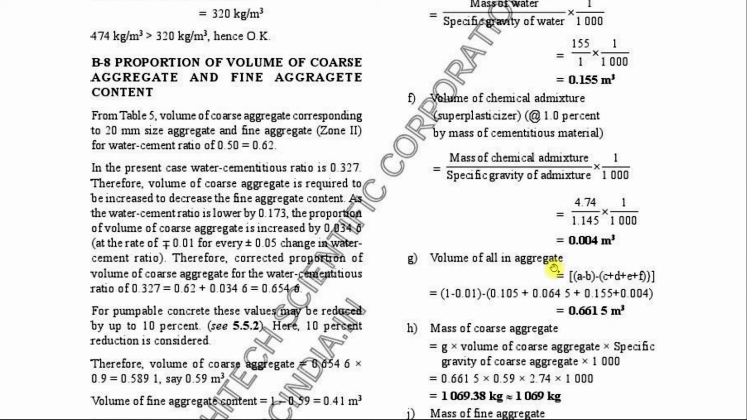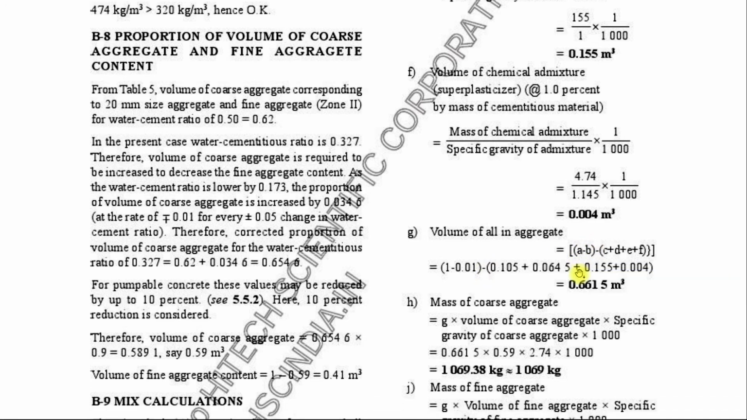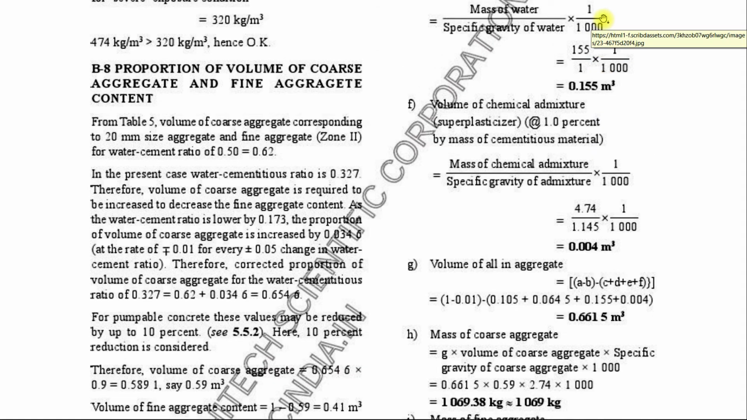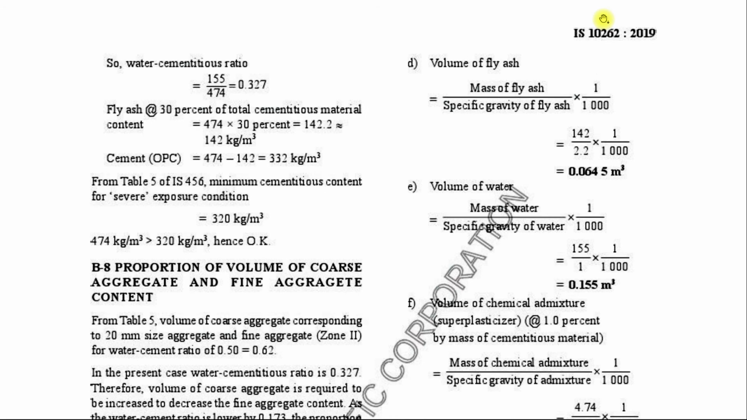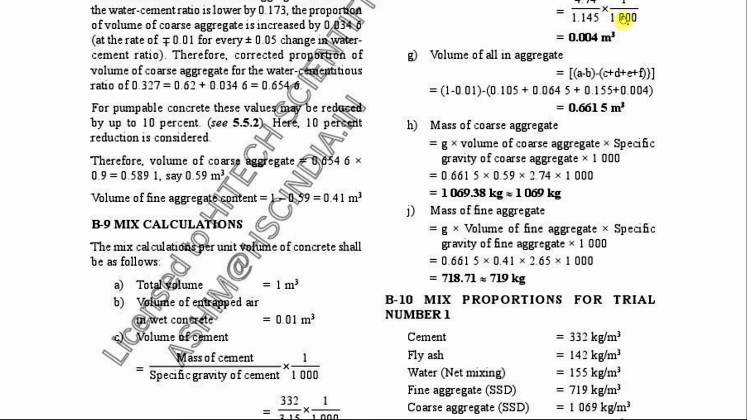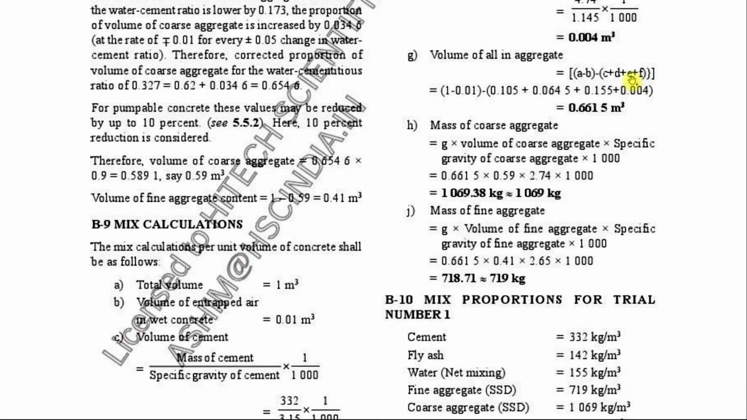The volume of all-in aggregate can be calculated by A minus B minus C. Here A is the total volume, B is the volume of entrapped air in wet concrete, and C is the volume of cement, fly ash, water, and admixtures. So you will get the volume of all-in aggregate.